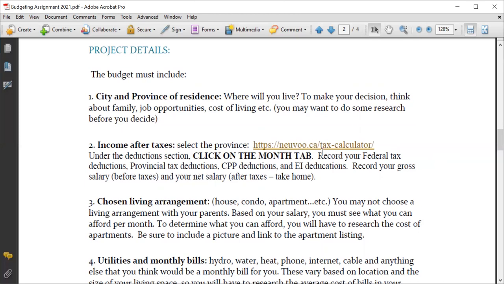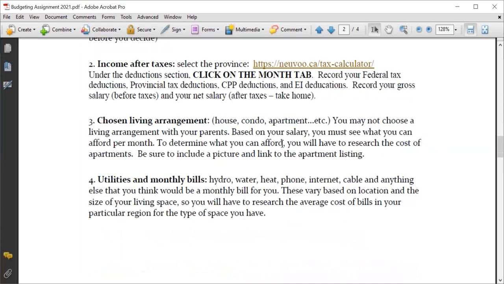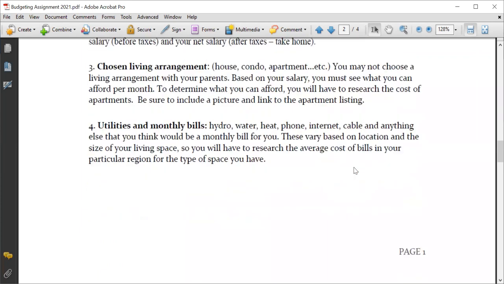Then you have to follow this link and you're going to see how much money you have after the government takes taxes. I will show you this website in a minute. That's going to help you figure out how much money you have left over for your budget. Then you're going to get to have a little bit of fun and try to find an apartment or a house or a condo that you are going to rent. It says you may not choose to live with your parents, but you can have a fake roommate. So you can split the rent with somebody else. I'll show you some websites that would be really good to find an apartment or someplace to live.